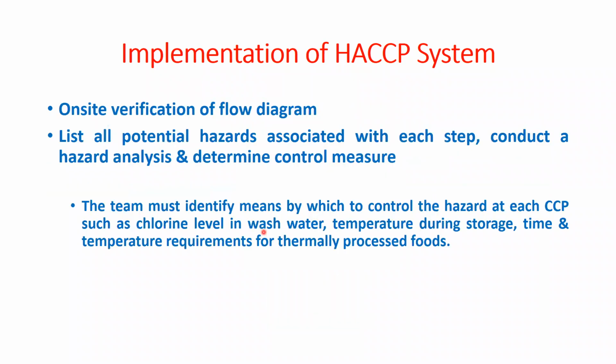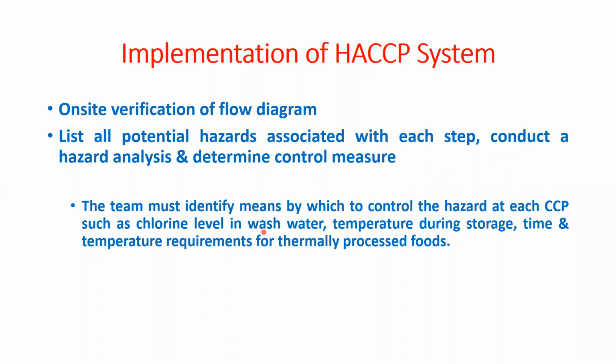Then flow diagram, then on-site verification of the flow diagram. Then we are coming to the HACCP principles. So what will we do in the first principle to implement this HACCP system? First, we have to list out all the potential hazards associated with each step, whatever steps we are applying for the processing, for the production of IQF frozen shrimp.